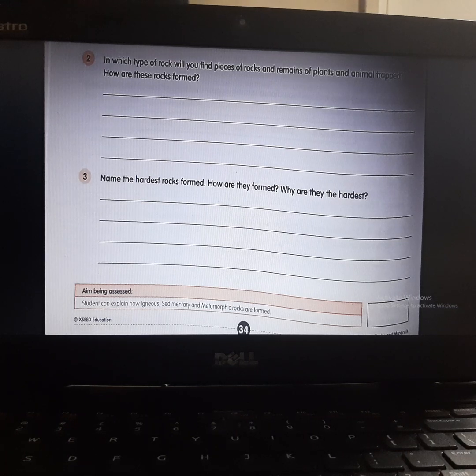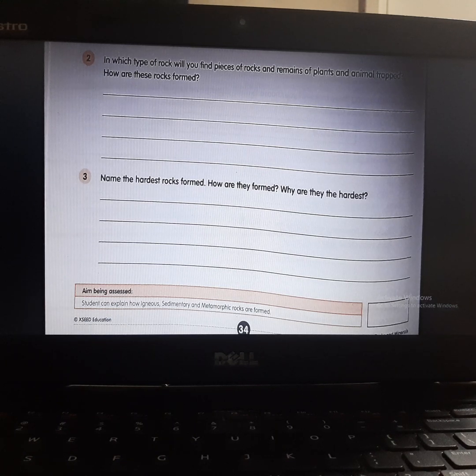When sedimentary rocks form in the ocean or in the sea, when small rocks are deposited, sometimes plants and animals are trapped in that layer. So in sedimentary rocks we can see plant and animal structures. Okay, so this way you have to write the answer.